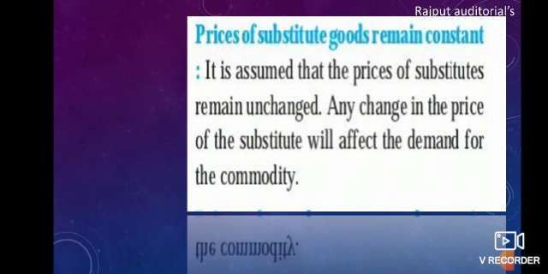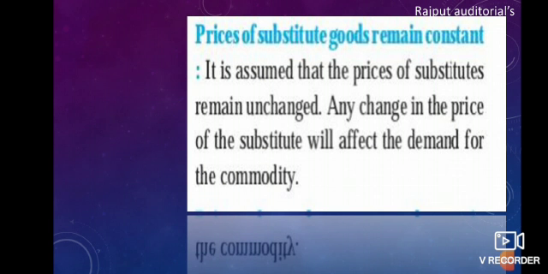What are substitute goods? Substitute goods are those goods which are similar but not exactly the same. It is assumed that the price of the substitute remains unchanged. Any change in the price of the substitute will affect the demand for a commodity. I will give you an example.